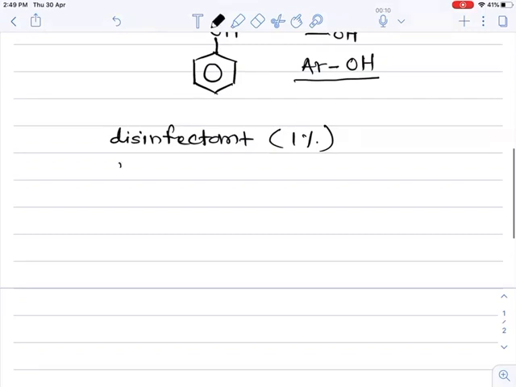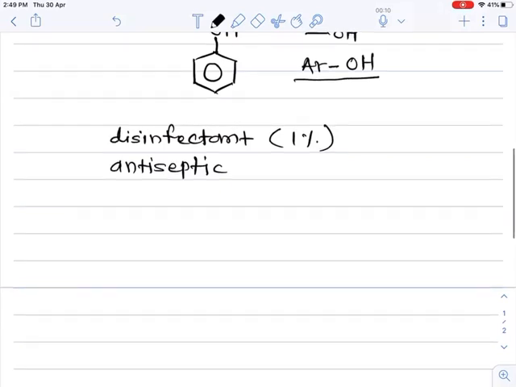It is also used as an antiseptic. Antiseptic means to kill the microorganisms on living things like wounds, cuts, burns, etc. And dilute phenol, about 0.2% phenol, is used as an antiseptic.